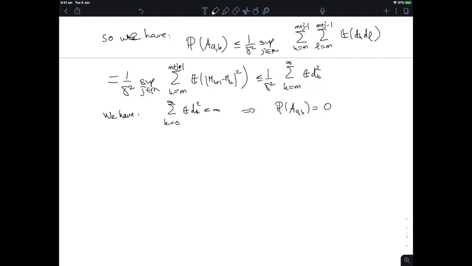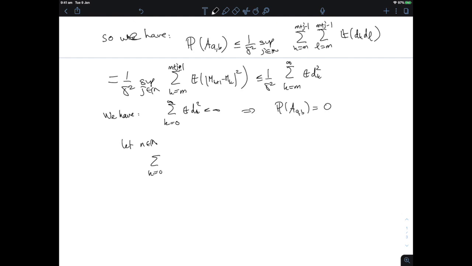Now, I want to show that the series of numbers is convergent. And how do I do that? Well, it's a series of non-negative numbers, so I just need to show that the sum from k equals 0 to some n remains bounded. And why is that? Let's give ourselves an n.